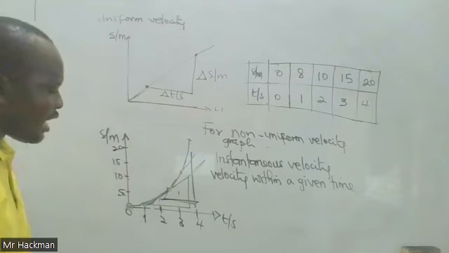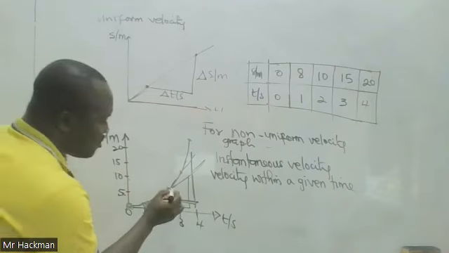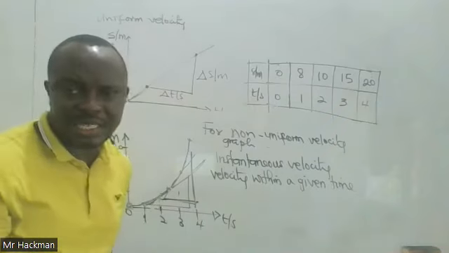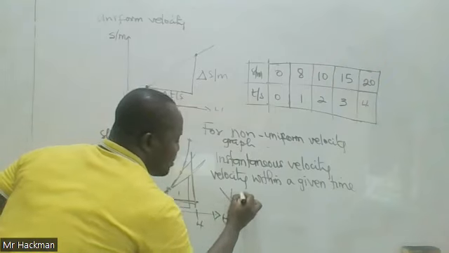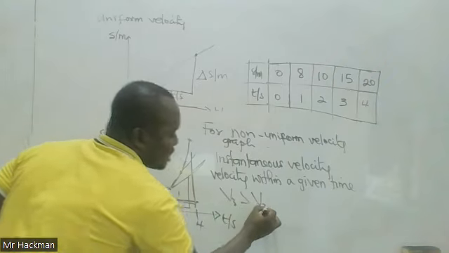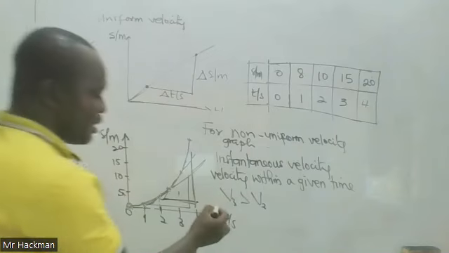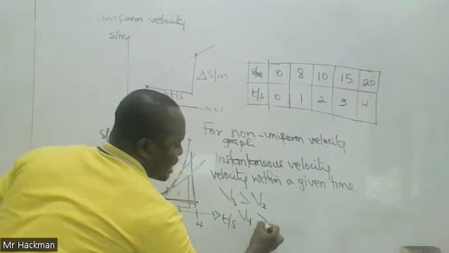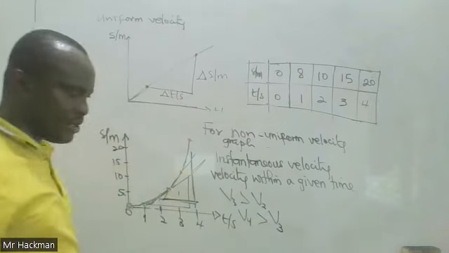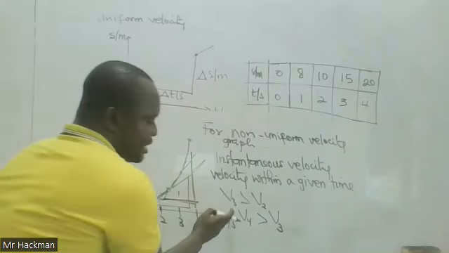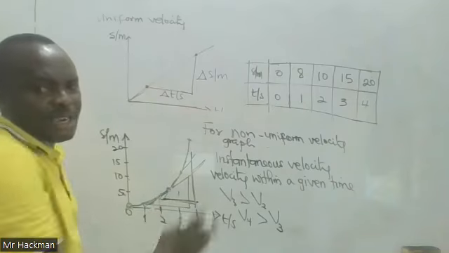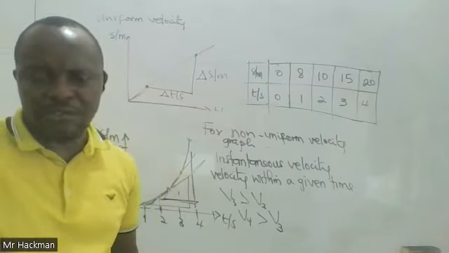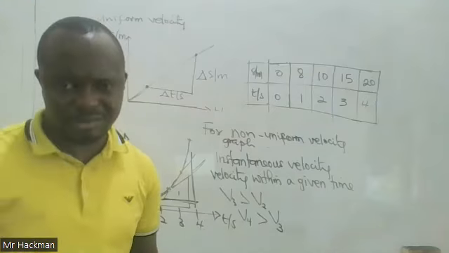Okay. So if you pick any 2 points, assuming we are picking 3 and 2, the velocity at time 3 seconds obviously will be greater than the velocity at the time 2 seconds. All right. Equally, velocity at a time 4 seconds would also be greater than velocity at a time 3 seconds. And because of this increasing velocity along the curve, we say that when a body is in non-uniform velocity motion, the body accelerates.